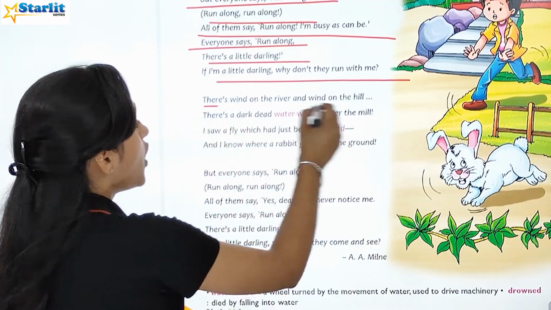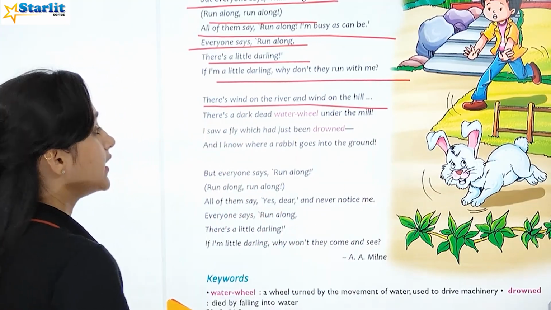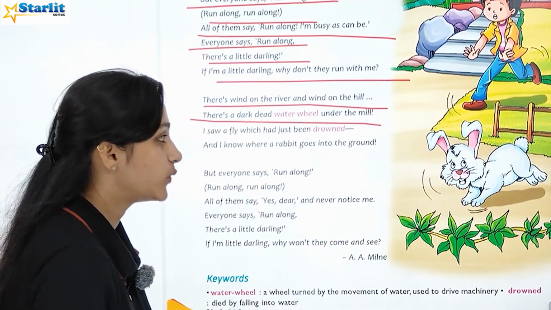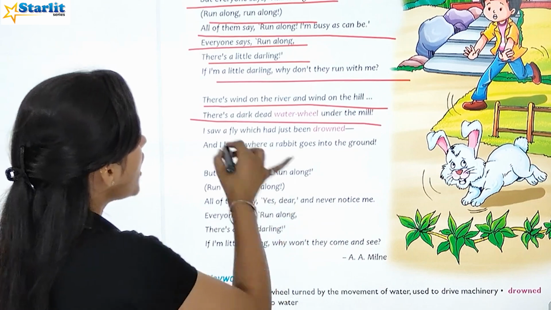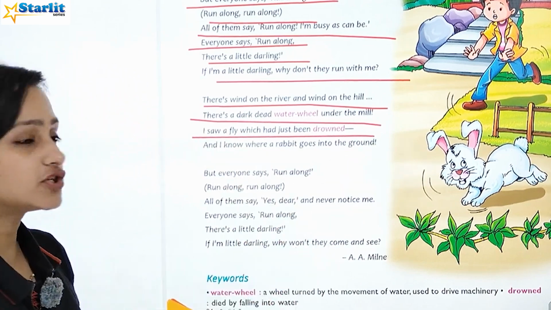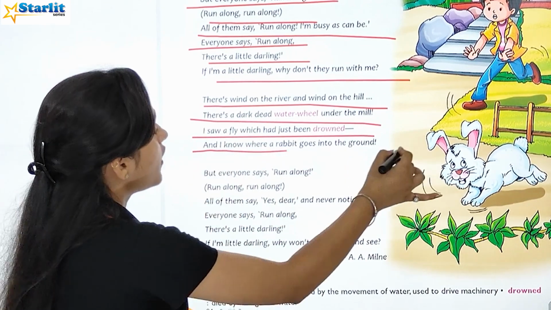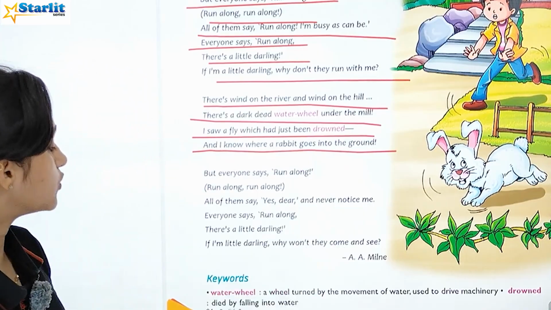There is wind on the river and wind on the hill. There is a dark dead water wheel under the mill. I saw a fly which had just been drowned, and I know where a rabbit goes into the ground.